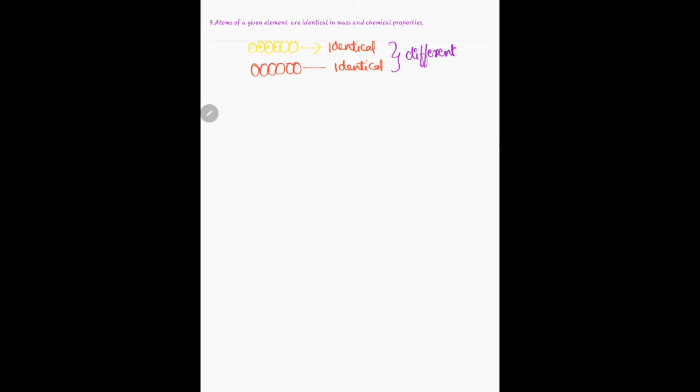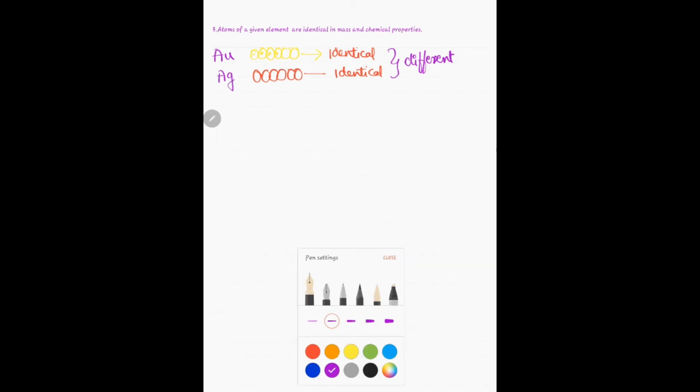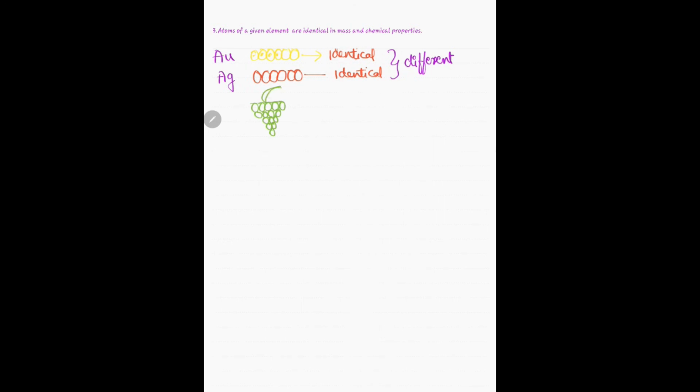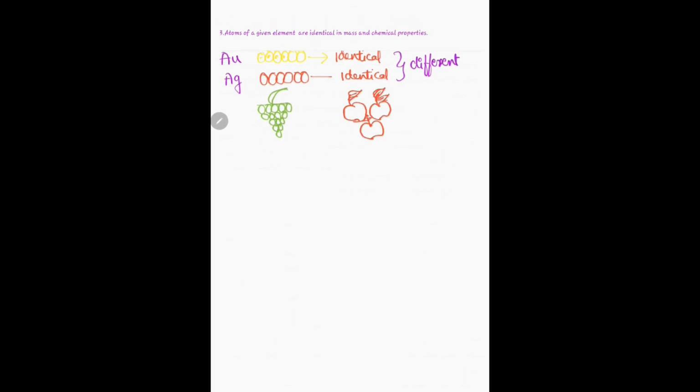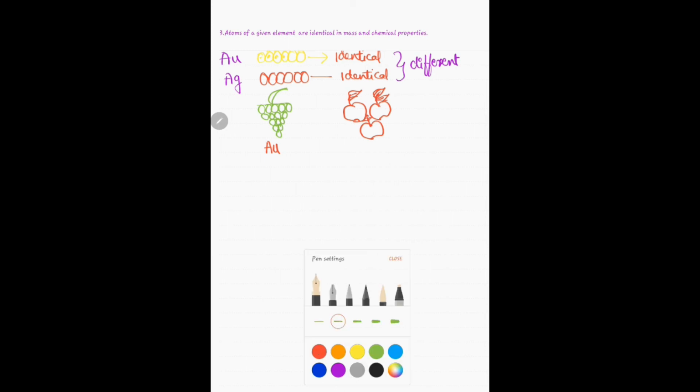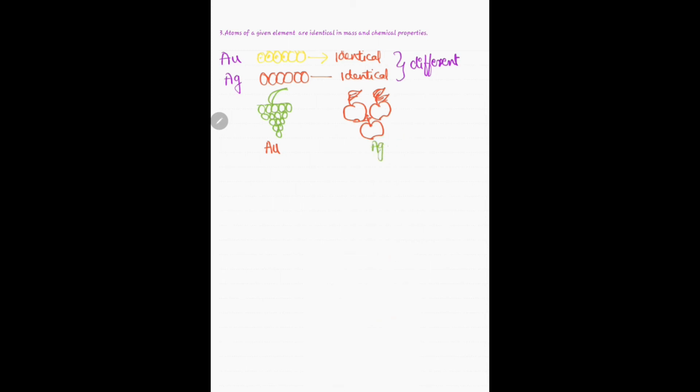Atoms of the same element are identical, whereas atoms of different elements are different. In this case, these are the atoms of gold, and these are the atoms of silver. For example, take grapes and one more fruit, let us take apple. Just look at this. Think of this as gold and this as silver. Now let us compare.